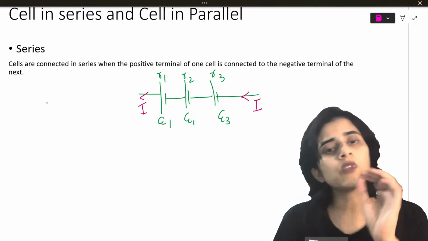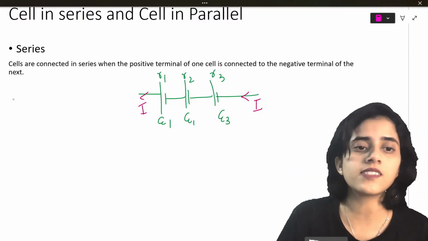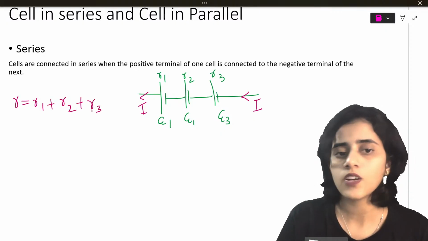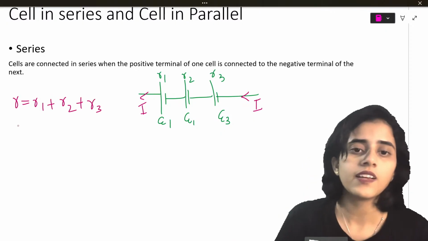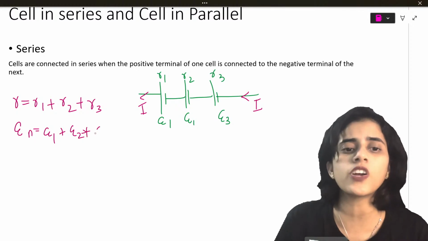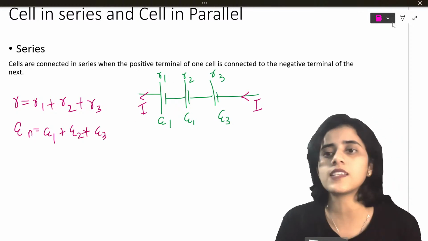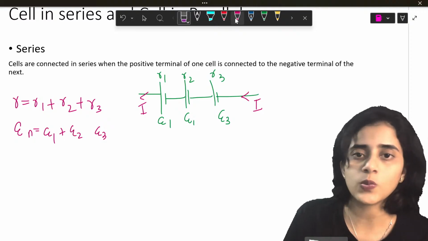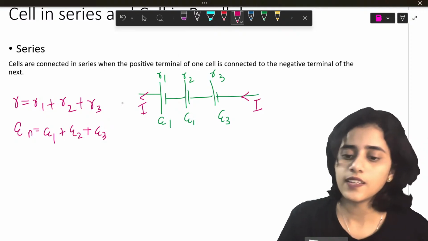So we already saw total resistance in series is what? R is equal to R1 plus R2 plus R3. Already learned? Yeah. Now total EMF will be what? EMF will be E1 plus E2 plus E3, depending on how many are there.